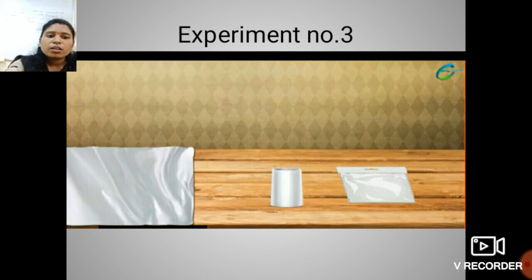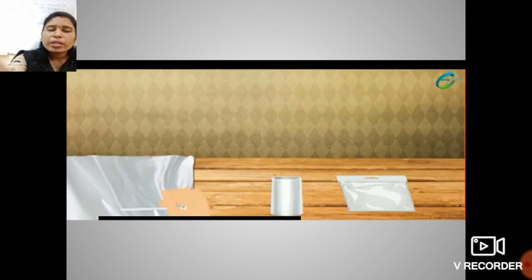Sorry, a refill is not there, one glass rod is there instead of the refill. These are the requirements for our experiment.